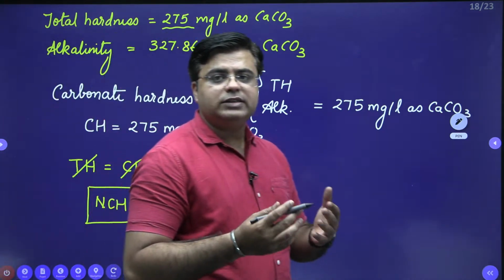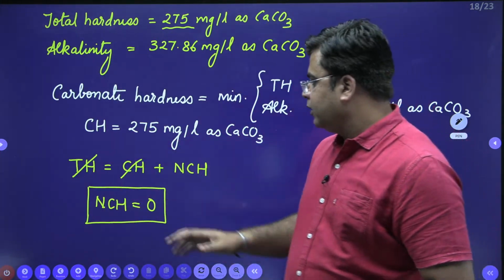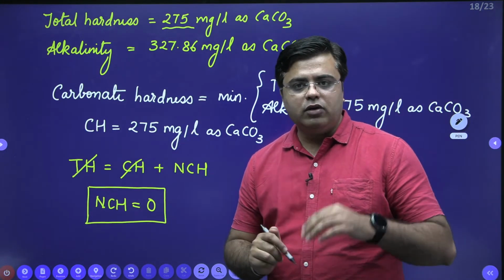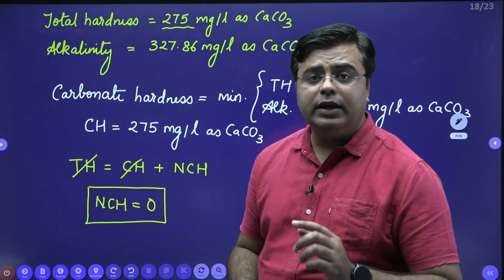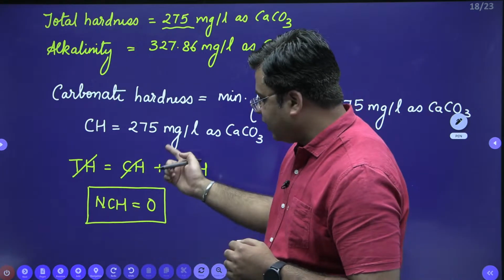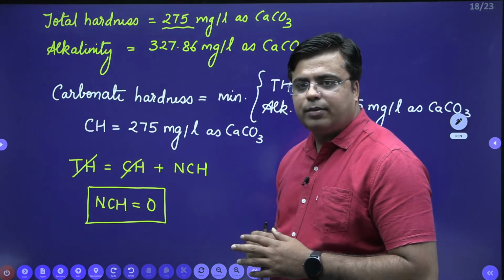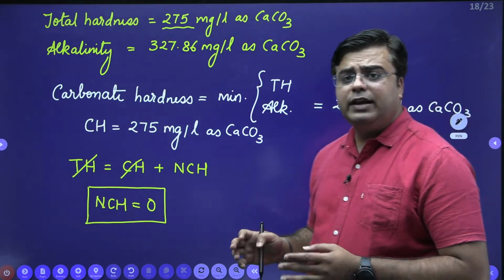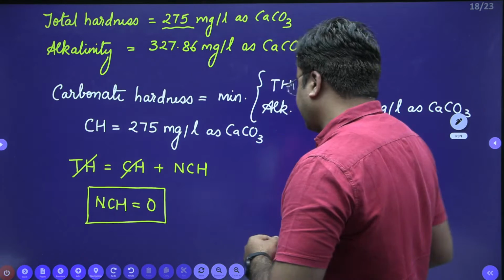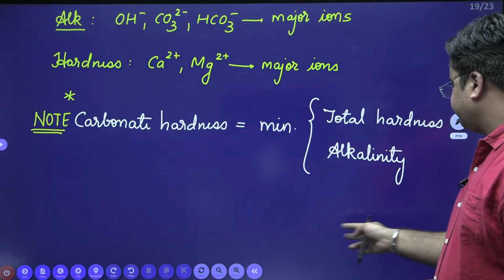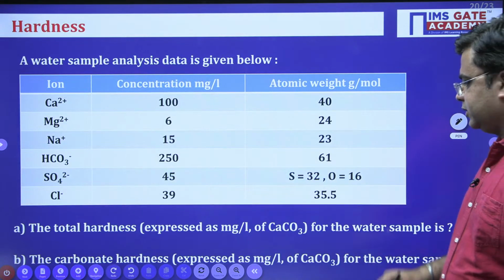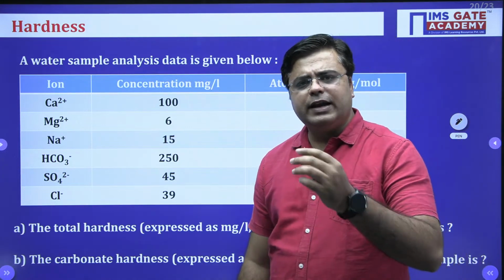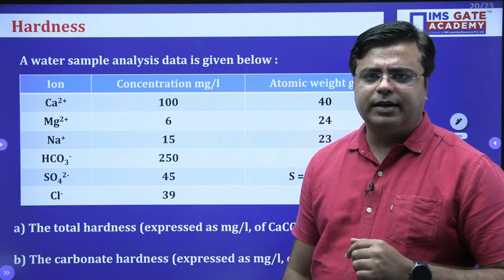So again, these varieties can be framed from this question. Carbonate hardness is asked, that we have calculated as 275. That is our answer. Another variety for the same type of question can be to calculate the non-carbonate hardness. So non-carbonate hardness is total hardness minus carbonate hardness. From there we can calculate the non-carbonate hardness. Again, this is a very, very important question. See one more variety of the same question, which is framed from calculating the total hardness. This is the question which was asked for 4 marks, and many varieties of this question were already asked in the GATE examination.